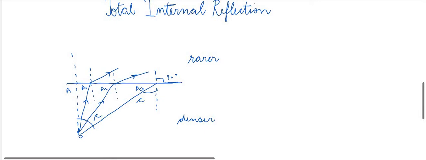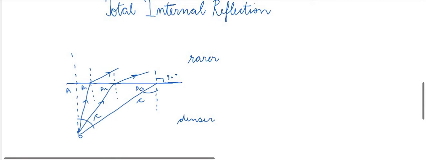So the definition of critical angle is that critical angle for a pair of media in contact is the angle of incidence in the denser medium corresponding to which angle of refraction in the rarer medium becomes 90. When angle of incidence in the denser medium, that is this angle or this angle, becomes greater than the critical angle, then the light will get reflected back into the denser medium.